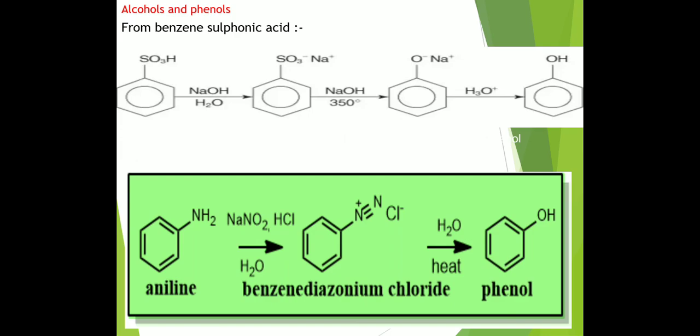So these are the methods of preparation of phenols. First, from chlorobenzene, second from cumene, third from benzene sulfonic acid, and fourth from aniline. This method of preparation of phenol is also called diazotization, due to the formation of the intermediate diazonium chloride. So aniline reacts with nitrous acid, freshly prepared from NaNO2 and HCl at low temperature, to form the intermediate benzene diazonium chloride, which on hydrolysis converts into phenol.